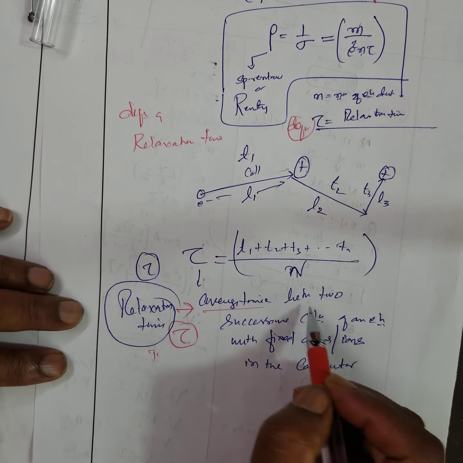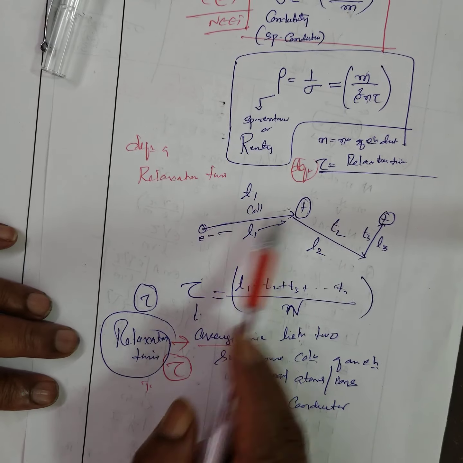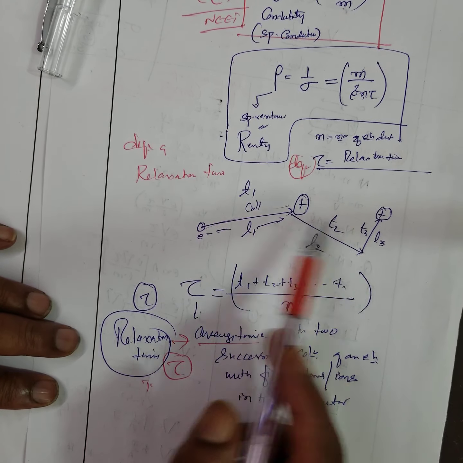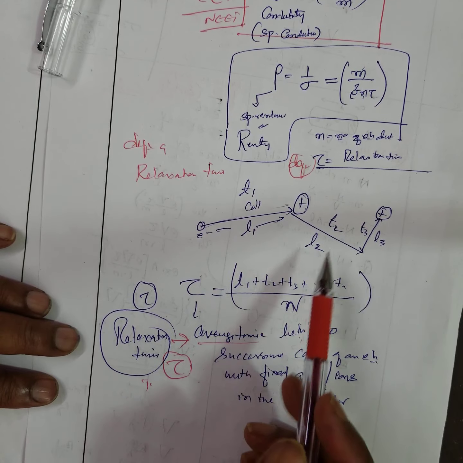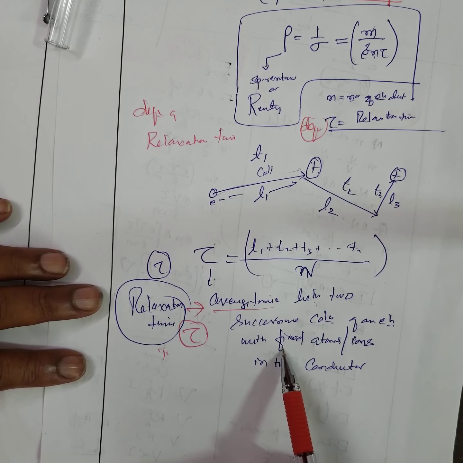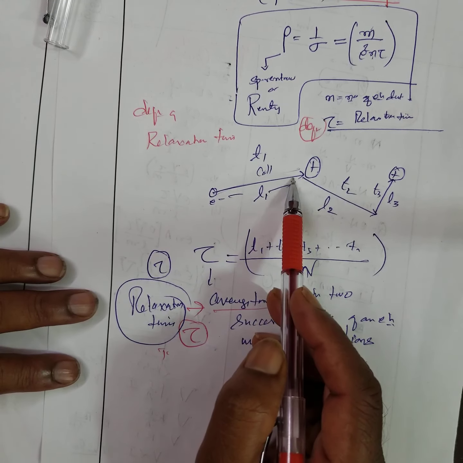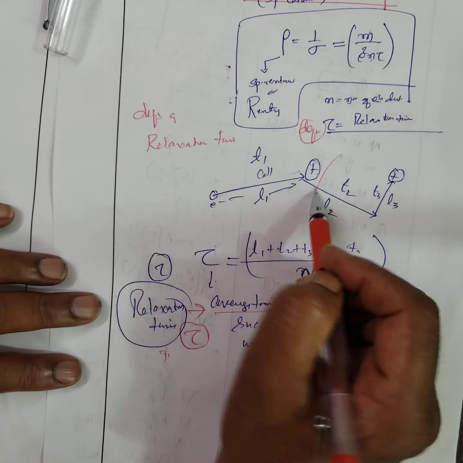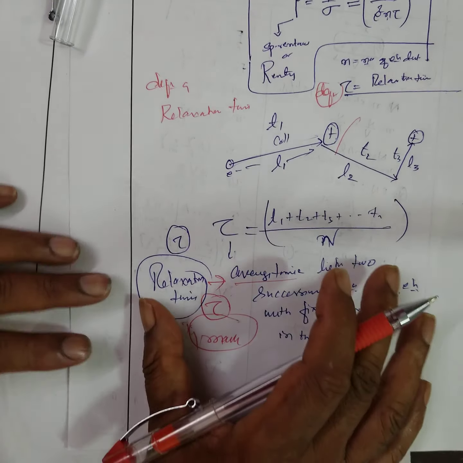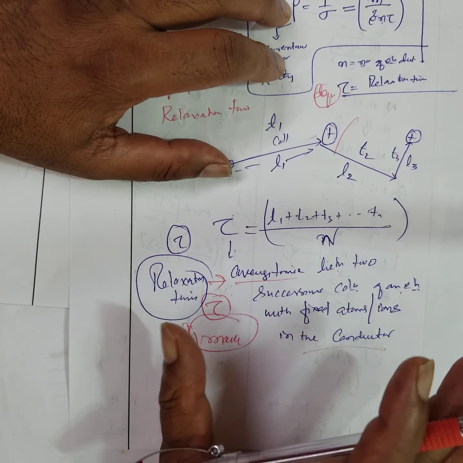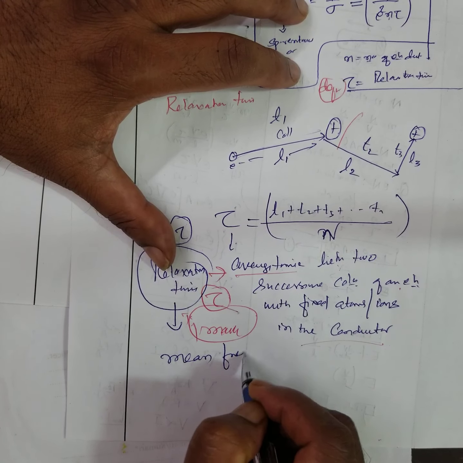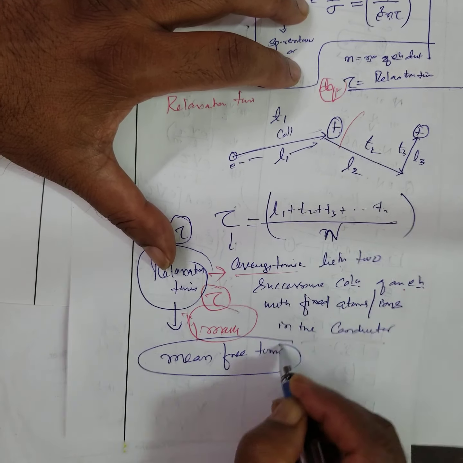Tau is the average time between two successive collisions. Average means add all these times, because the lengths are different, so the times are different. That means the average time between two successive collisions of an electron with a fixed atom or ion in a conductor is called relaxation time. This is one mark. Likewise, understand the meaning of each definition. Another name for relaxation time is mean free time.